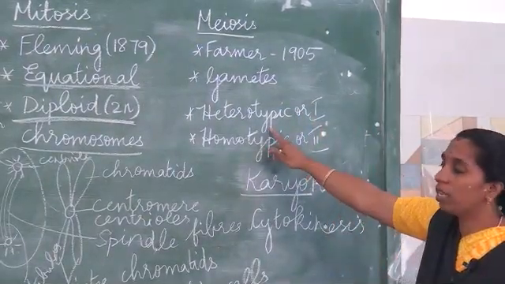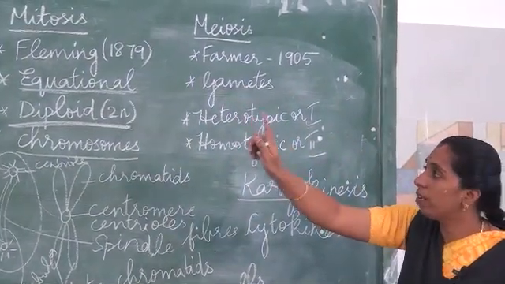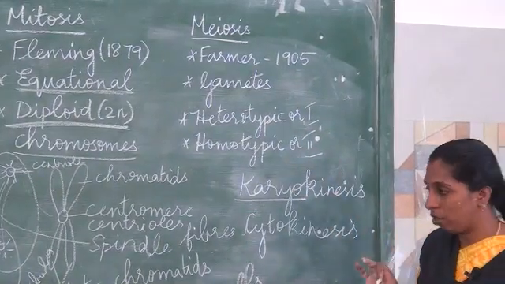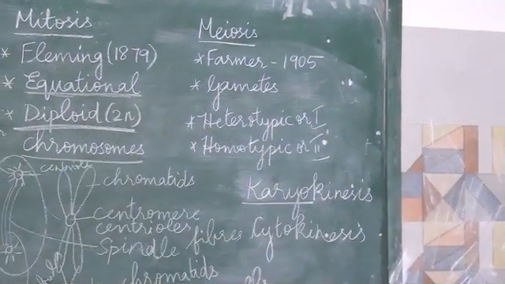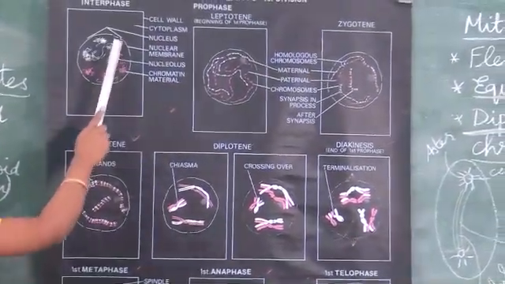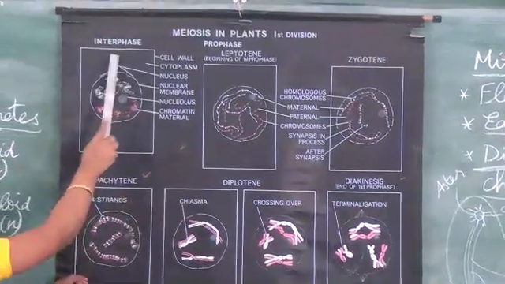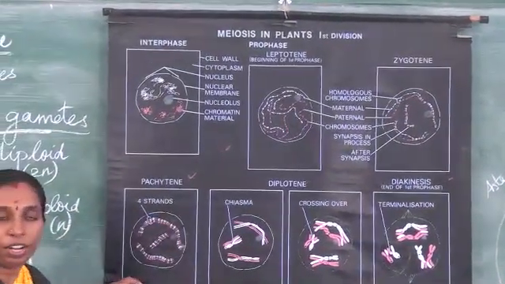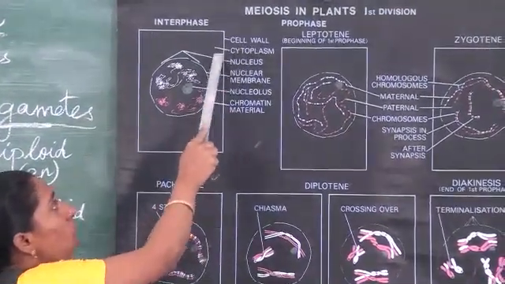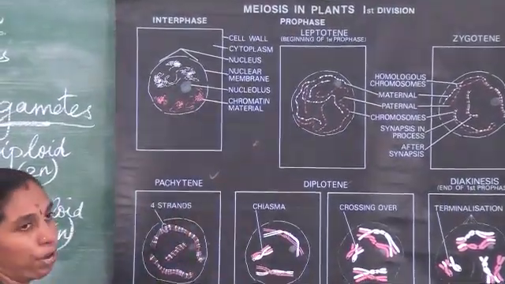Now you shall see that meiosis takes place in two divisions. First we will see meiosis first division, and then meiosis second division. First, the interphase stage. Already I told you in mitosis, interphase means the cell is getting ready to divide. Here we have the cell wall, cytoplasm, nucleus, nuclear membrane, nucleolus, and chromatin material.